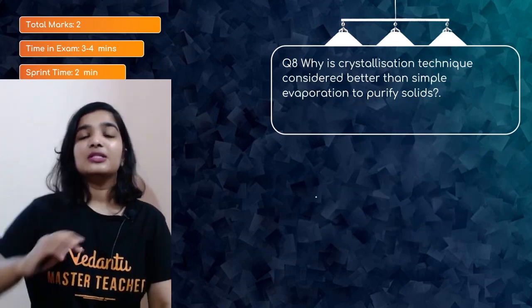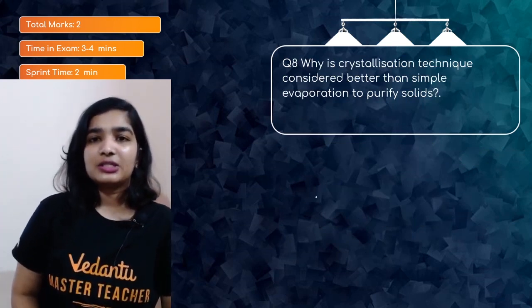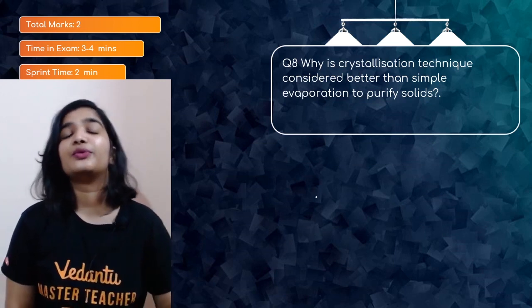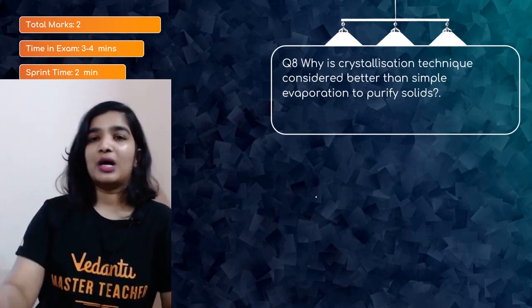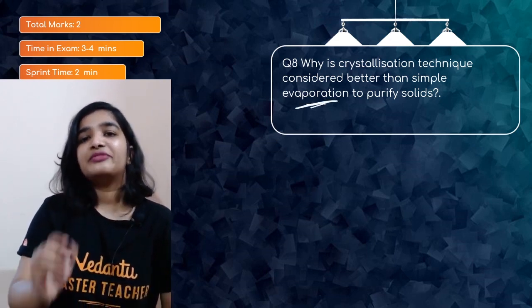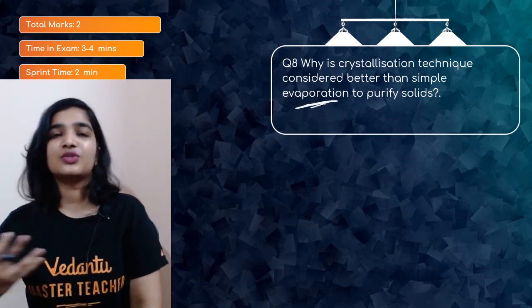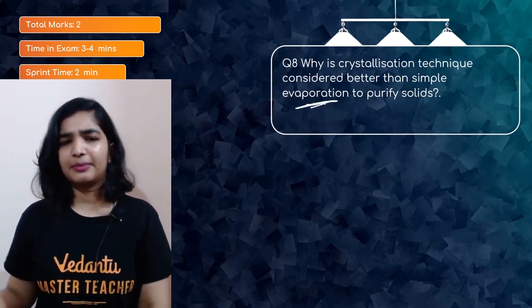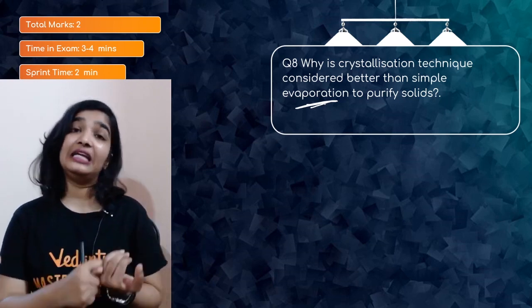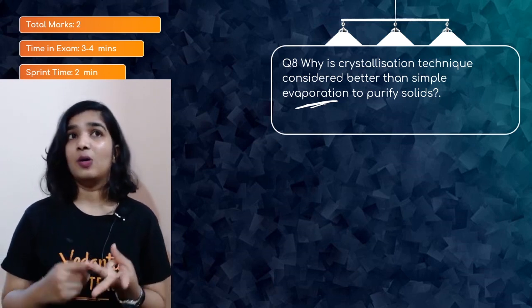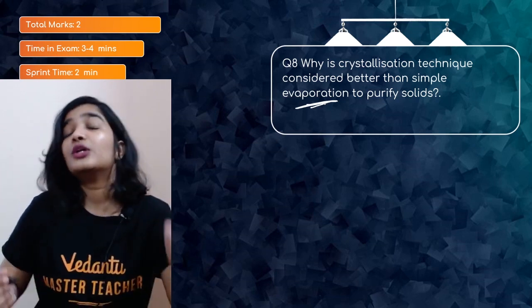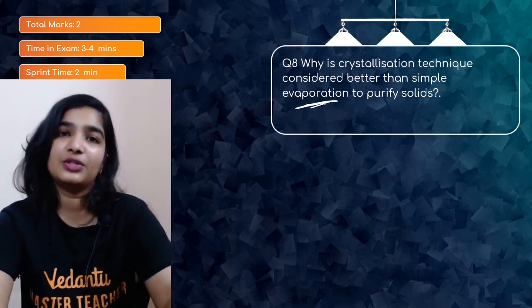The next question is, why is the crystallization technique considered better than simple evaporation to purify solids? For 2 marks. Here you have to emphasize the disadvantages of the evaporation technique, because we know solids might get decomposed when you are heating them, or a few compounds tend to get charred. These are the disadvantages of evaporation.